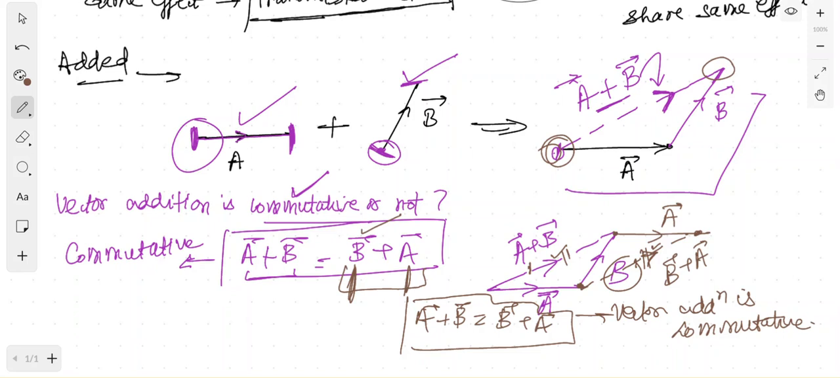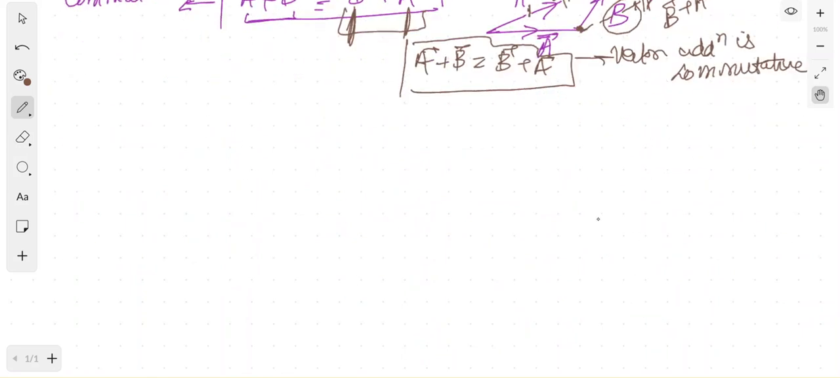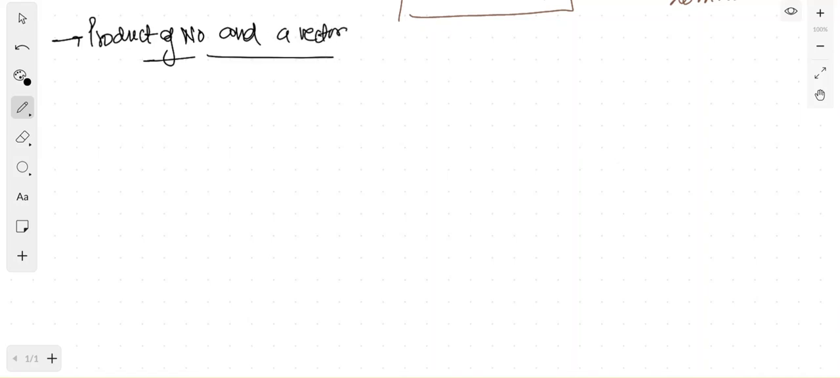Okay, so always remember, whenever you get a question, whether vector addition is commutative or not, your answer should be yes, it is commutative. Okay. Now moving on to the next thing, when we multiply a number with a vector. So the product of a number and a vector. What are the changes?